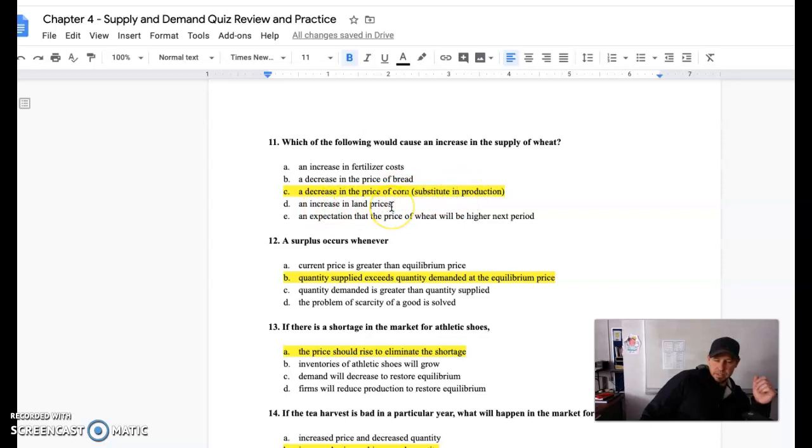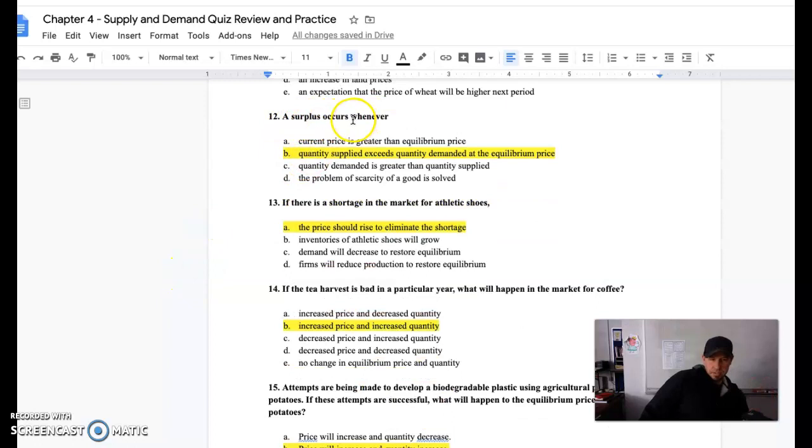On land prices, that's going to be an increase in costs. That's going to shift to the left. And an expectation that the price of wheat will be higher the next period, so not this period, the next one. I say, well, we'll hold off and we'll plant wheat next time. So that's expectations of the future. So C is the one that works best there.